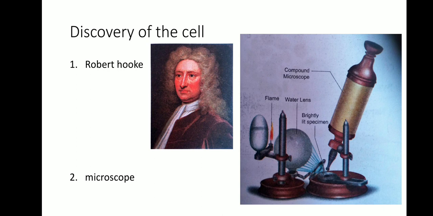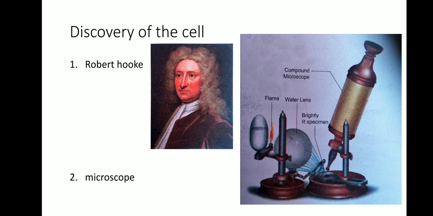Based on these observations, Hooke published a book named Micrographia in the year 1665, where he first used the term cell.